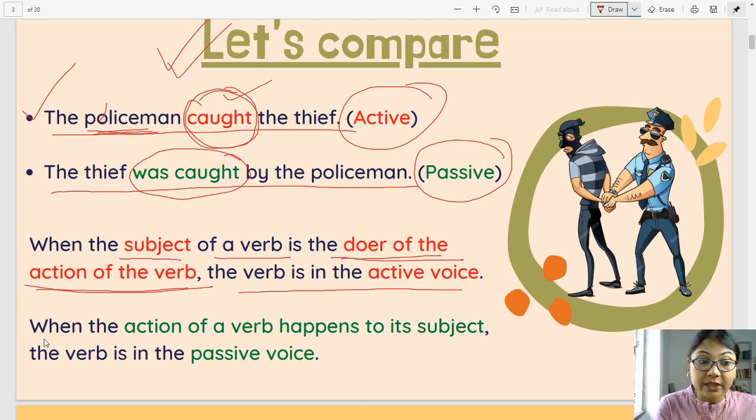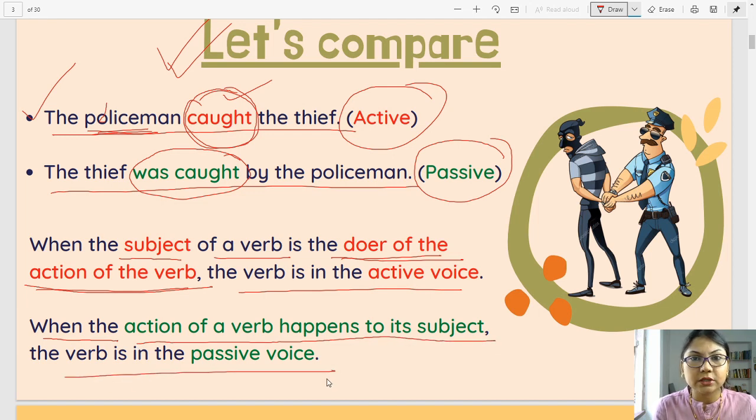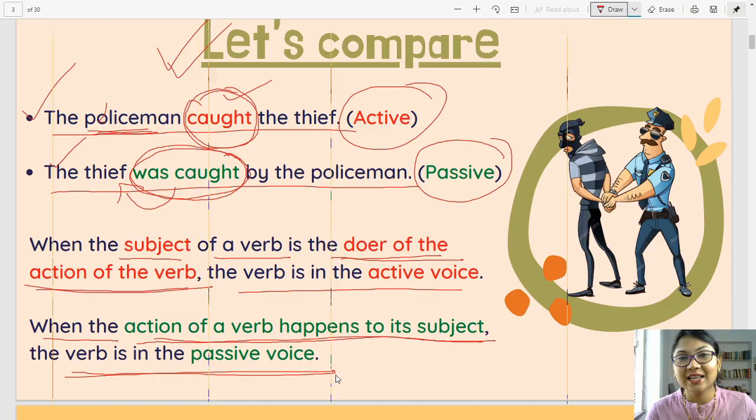Now when the action of a verb happens to its subject, the verb is in passive voice. What is the verb over here? Was caught. And my definition says the action of a verb happens to its subject. This is the subject over here, the thief. So the action is happening to the subject. The thief was caught. So the verb is in passive voice. Clear? Great. Let's move on.